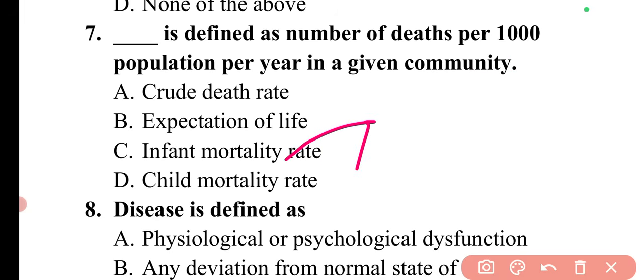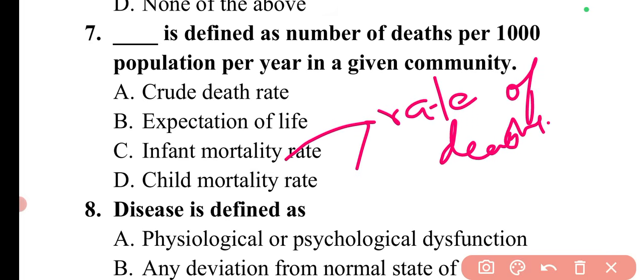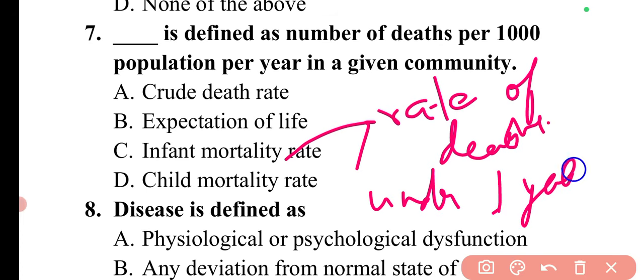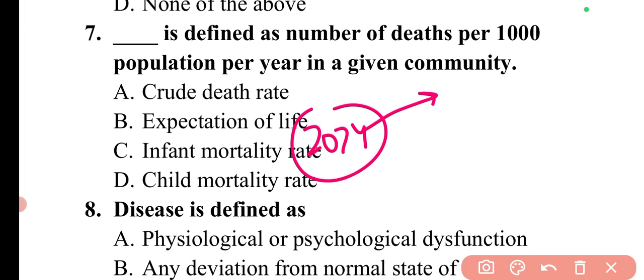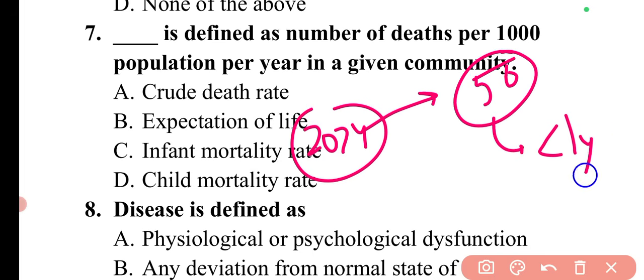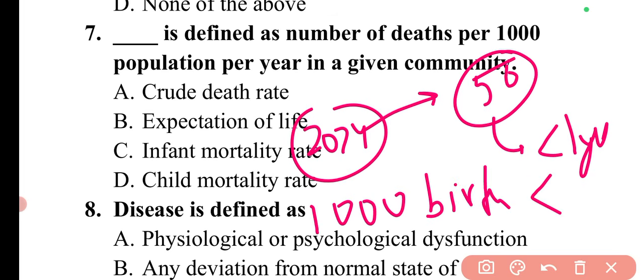Then talking about the infant mortality rate. Infant mortality rate is simply the rate of deaths under 1 year of age in a given year to the total number of live births in the same year. For example, if in 2024 there are 50 deaths of infants who are less than 1 year of age, and there are 1000 births for the same year, that is 2024.